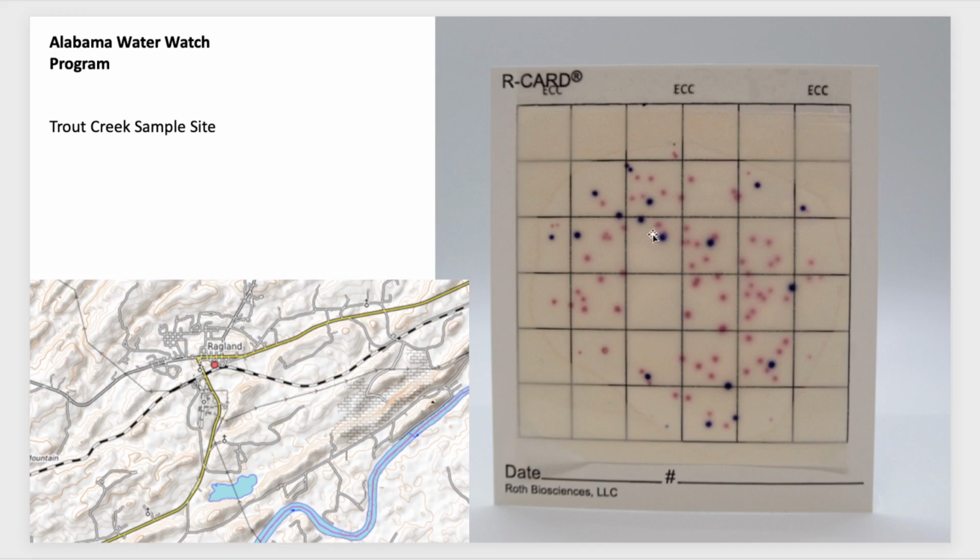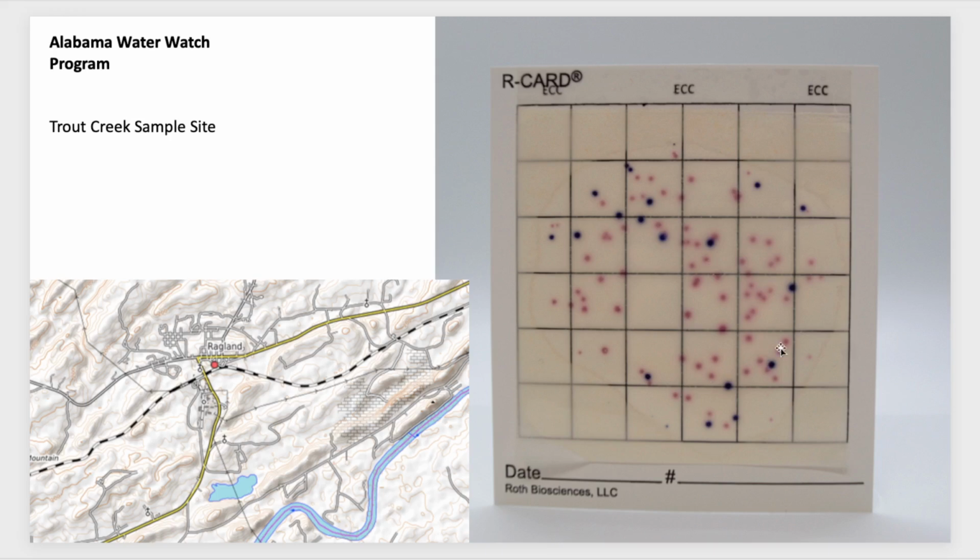But the way you read the chart is basically if something's blue, that's fecal coliforms. That's E. coli that's going to make you sick. Other non-pathogenic coliforms show up in red and pink. So red and pink is good, blue is bad. So if you look at this card, you've got a lot of blue. So those are all caused from one E. coli bacterium. Each one of those blue dots is one E. coli bacterium that is now reproducing asexually. And that's in 1 milliliter.